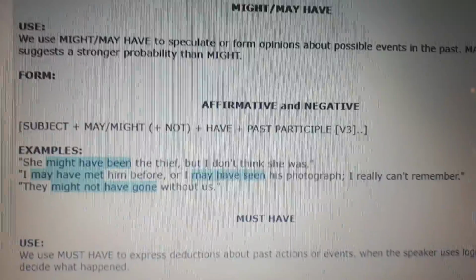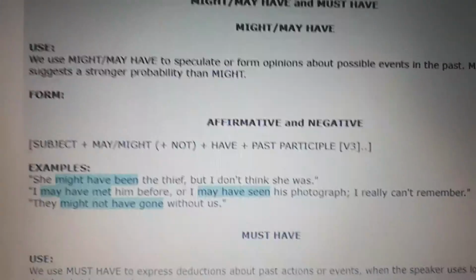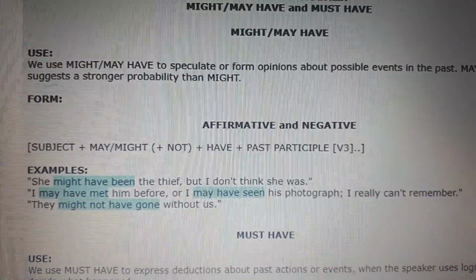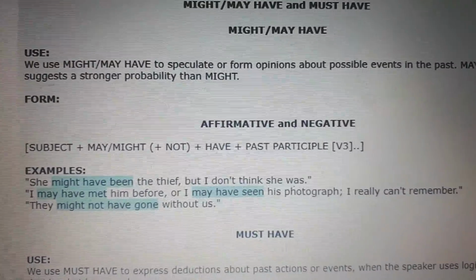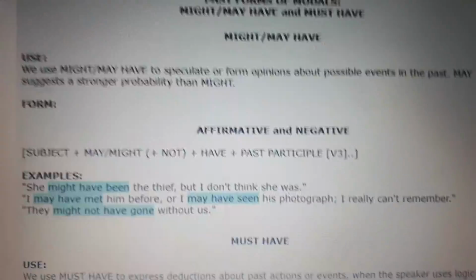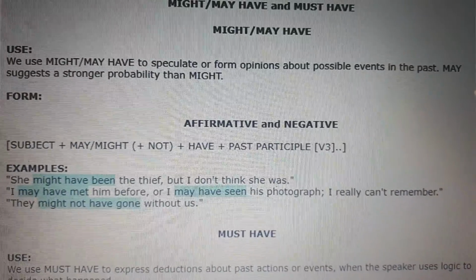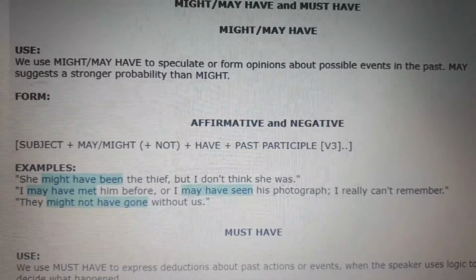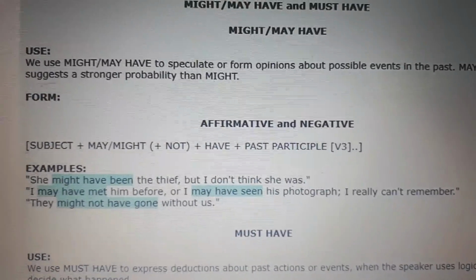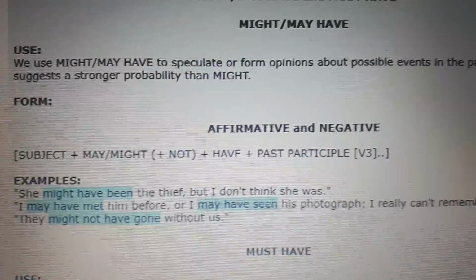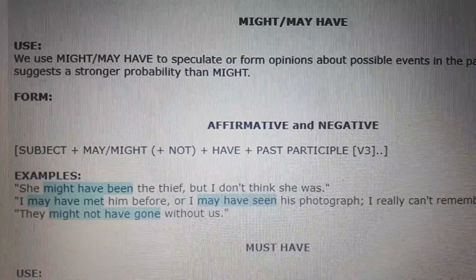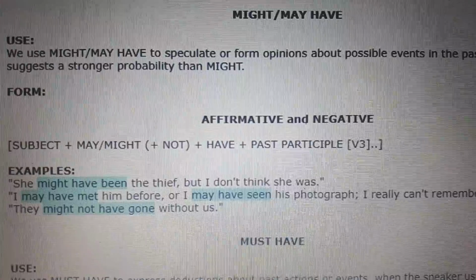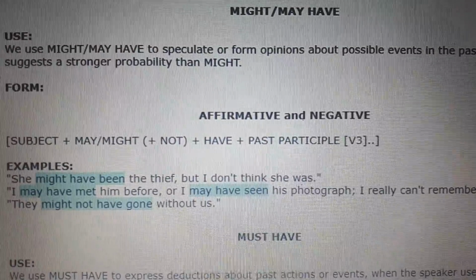For affirmative and negative, we're going to use may or may not, or might or might not, plus have, and then the past participle of the action. Here we have some examples. She might have been the thief, but I don't think she was.